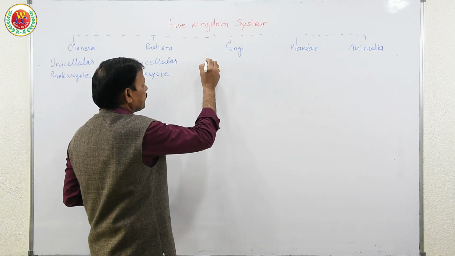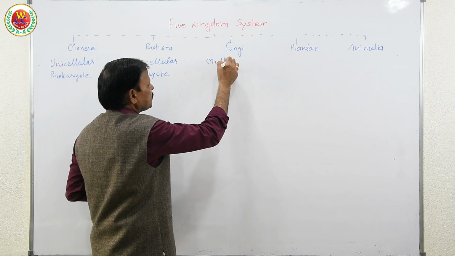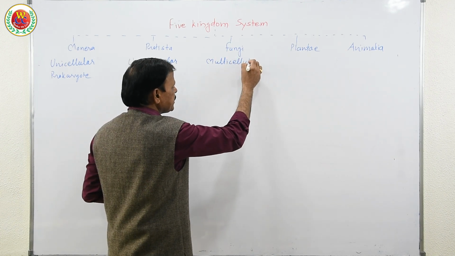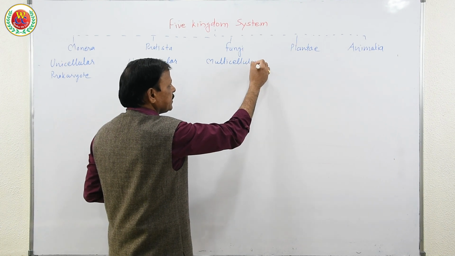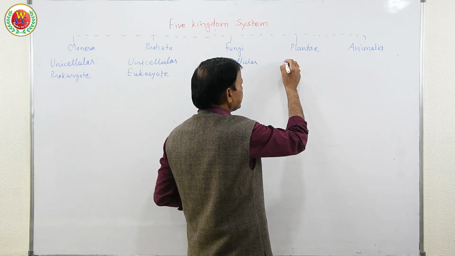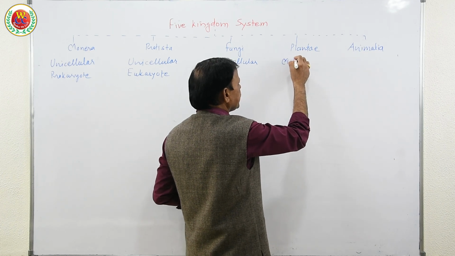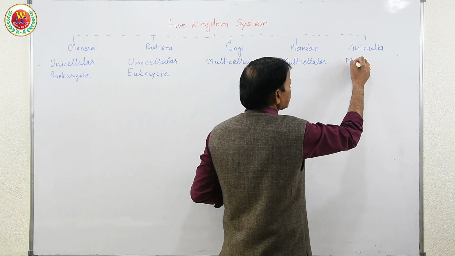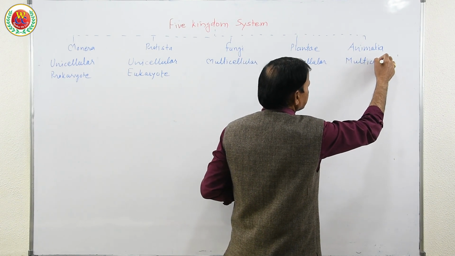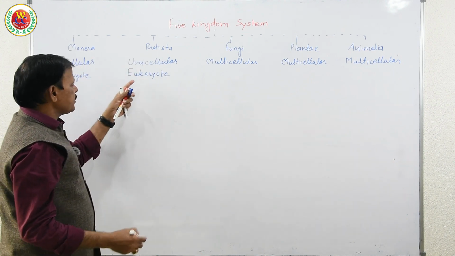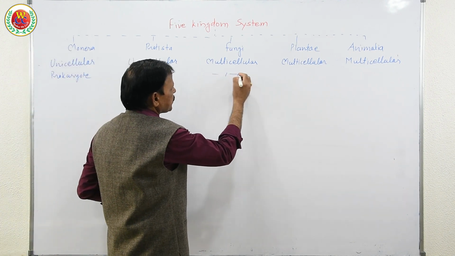Fungi are multicellular. So by considering thallus organization, he classified these into unicellular and multicellular. Fungi, Plantae, and Animalia are multicellular, and they are eukaryote.